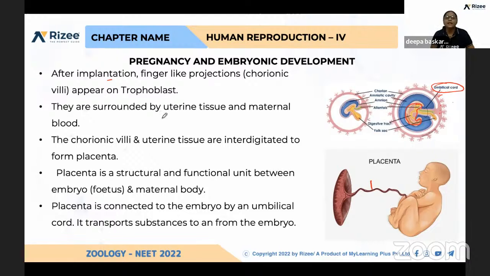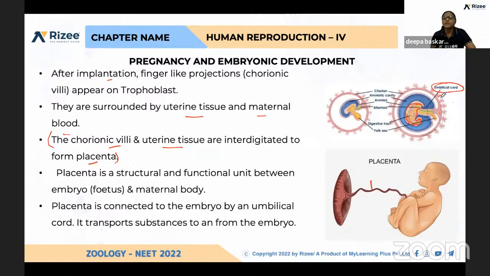They are surrounded by uterine tissue and maternal blood. So this chorionic villi and uterine tissue together form the placenta. Again, a question may be asked. So the placenta is developed by trophoblast and uterine tissue also. Both together form the placenta.